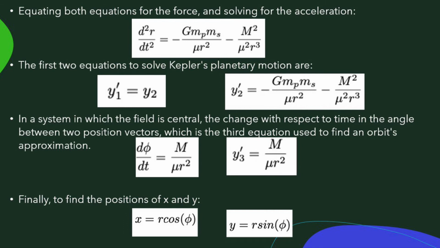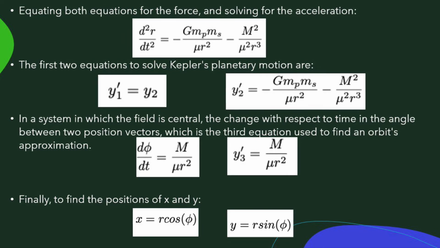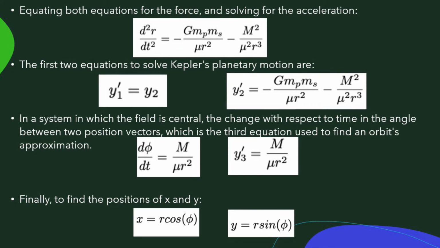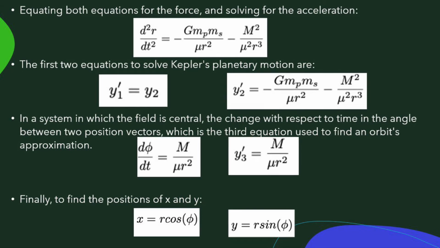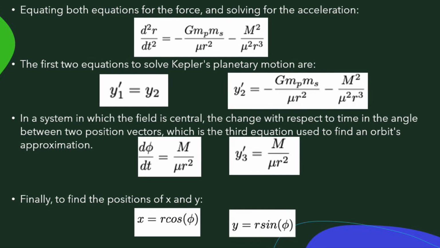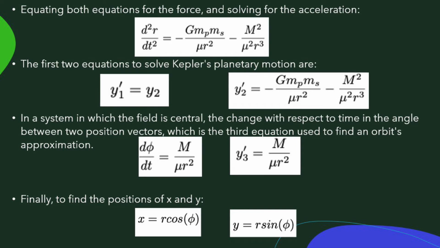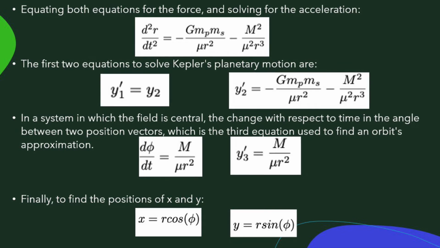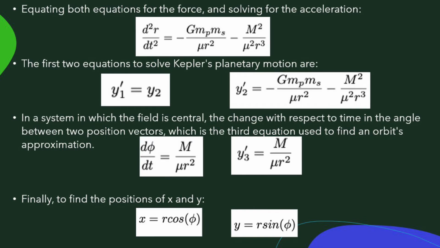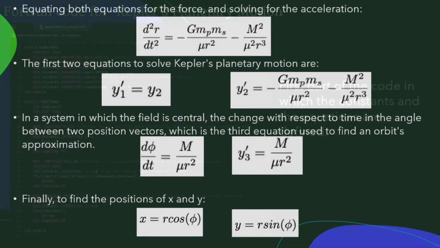In this system, where the field is central, the rate of change of the angle between the two position vectors and the trajectory arc is given by the next equation, where the derivative of phi with respect to time equals capital M over mu times r squared, where M is the angular momentum, mu is the reduced mass, and r squared is the distance between the two objects to the power of 2. This relation is the third equation in the system to solve the Kepler planetary motion equations.